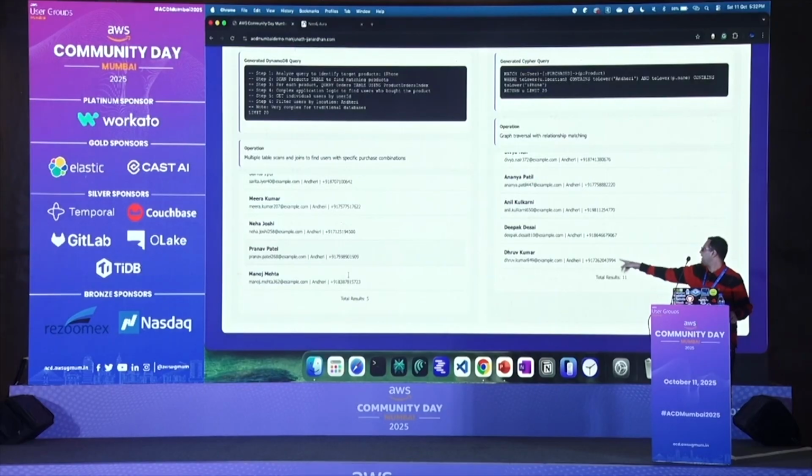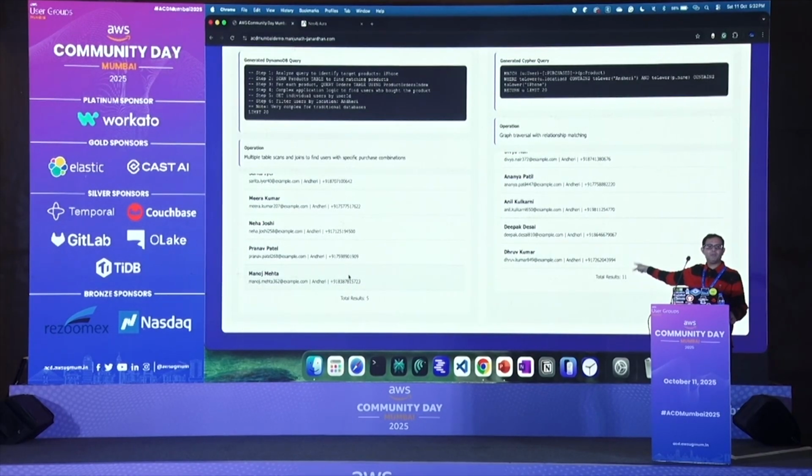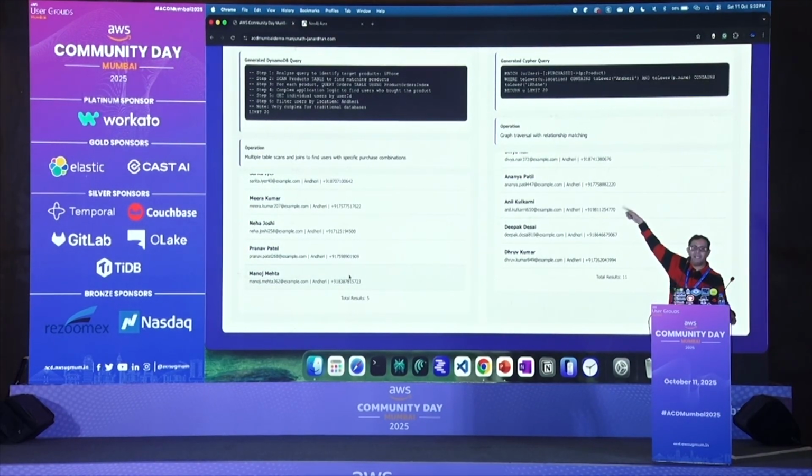Okay, same. Here, see again, I got 5 and again 11. Because it's not so easy, I need to go and fine tune it again. So this is the difference I want to talk about. It can be done, I'm not saying it can't be done, but it will take a lot of effort. That's why I get a better result, because it knows the relationship, you're able to get that.